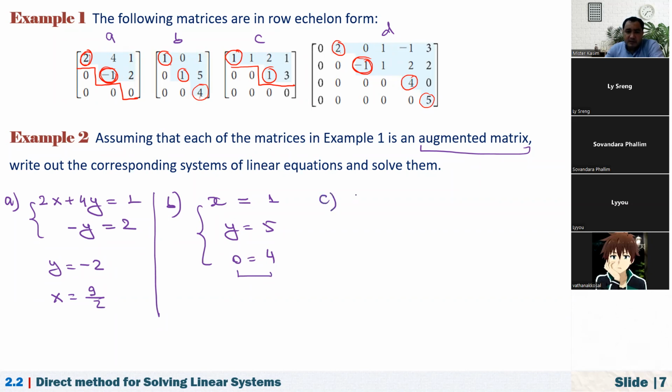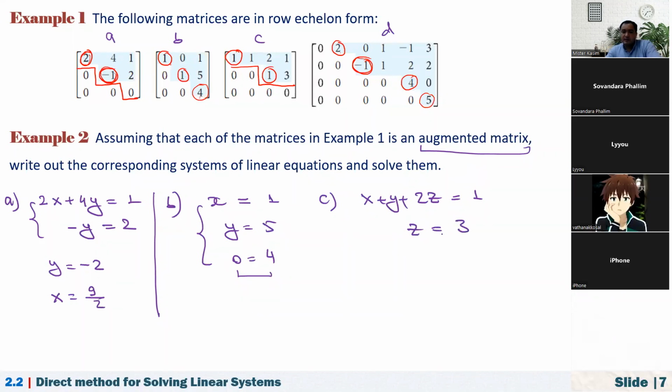And how about C? Here we have x plus y plus 2z is equal to 1. And the second row, 0, 0, y, z, so that's z is equal to 3. And the third row is only 0, so we don't have to write it. So that is the system, right? The actual system of equations that corresponds to this augmented matrix. Now from here, z is equal to 3. So here we can find x plus y. x plus y is equal to 1 minus 6, that's equal to -5.